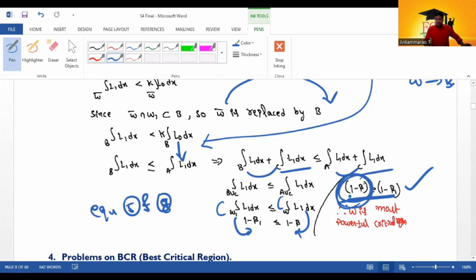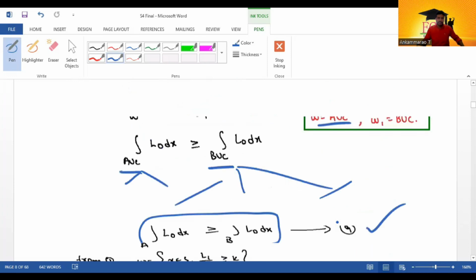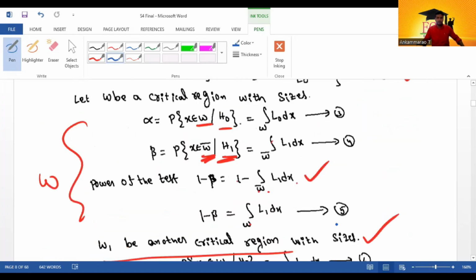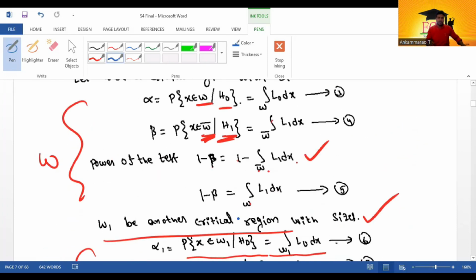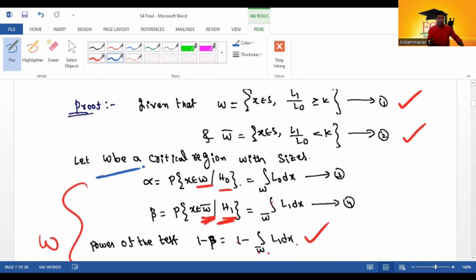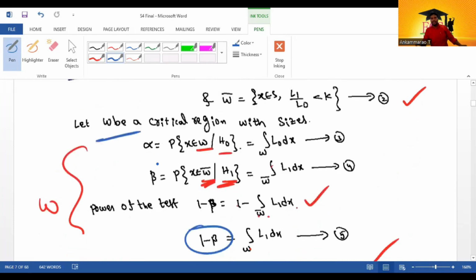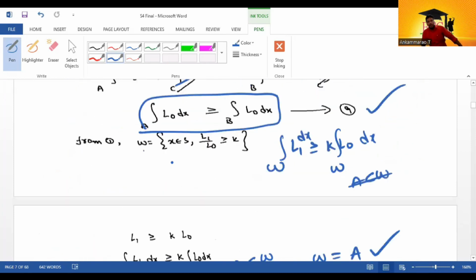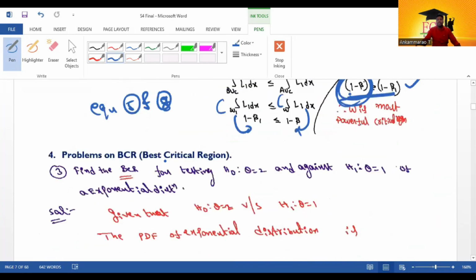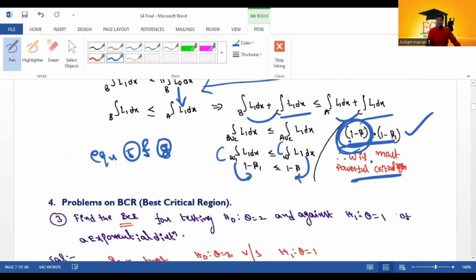Which critical region is it coming from, W or W1? 1 minus beta is coming from the critical region W. Since its power of the test is high, it is called the most powerful critical region.